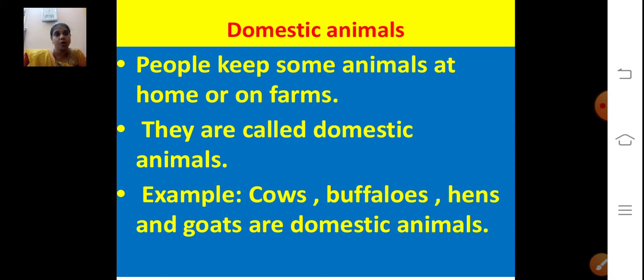And some they will keep at homes also, right? People keep some animals at home. I think most of them keep pet animals, right? Birds also. Some keep birds, dogs, cats, rabbits also. People keep some animals at homes or on farms. They are called domestic animals. So the animals that live in homes or in farms, we call them domestic animals.